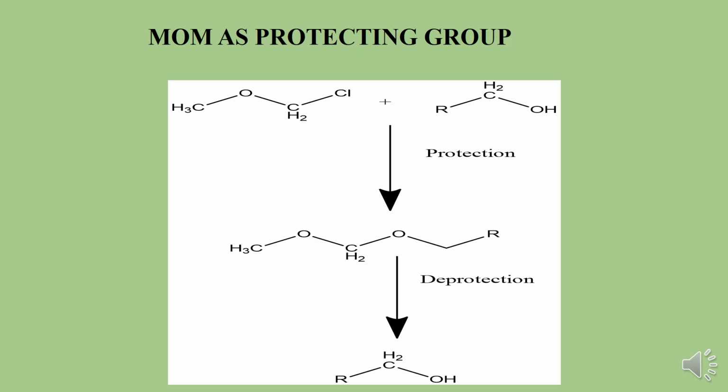Next we have MOM as a protecting group. MOM is nothing but methoxy methyl chloride. Methoxy methyl chloride reacts with the primary alcohol to form an acetal again. This is an acetal where two oxygen atoms are singly bonded to a carbon. I told you already the protection takes place in the presence of a base. The acetal so formed is stable to oxidizing and reducing agents. Deprotection takes place in the presence of an acid to get back the alcohol.